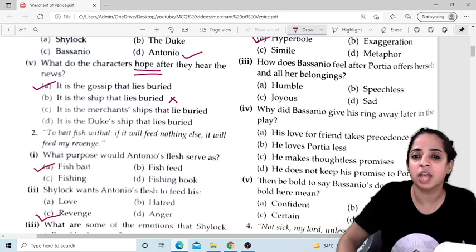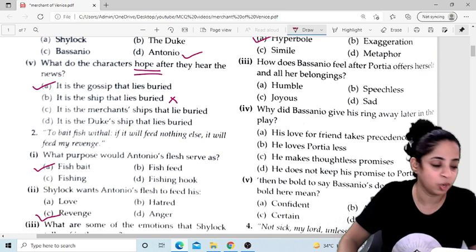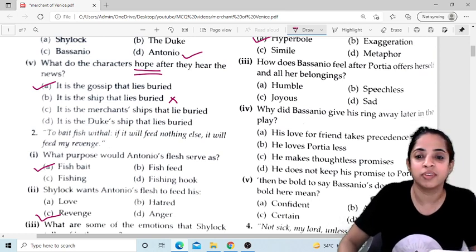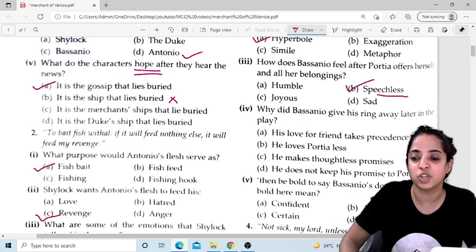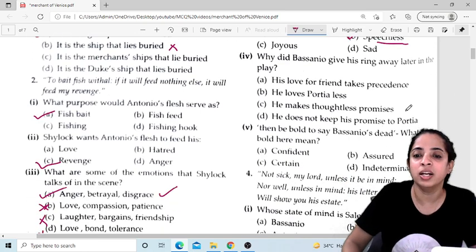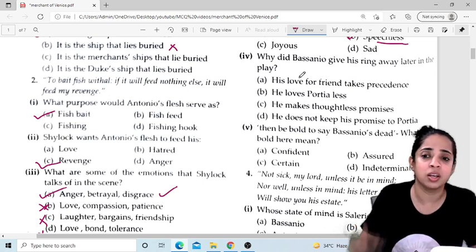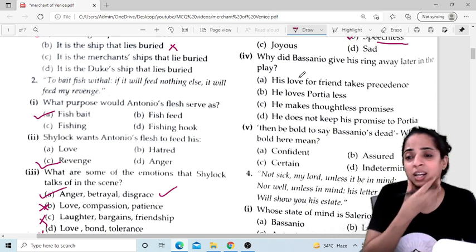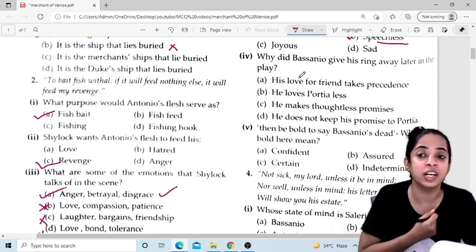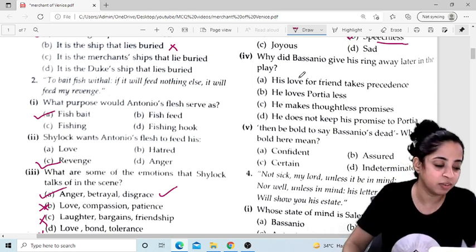How does Bassanio feel after Portia offers herself and all her belongings? He feels speechless. He was not able to speak. Now, why did Bassanio give his ring away later in the play? Although it is said in the paragraph very clearly that it was very dear to him, why did he give it away?